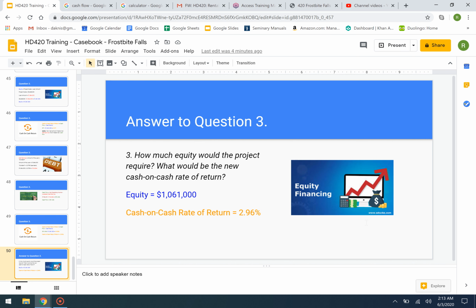So how much equity? 1,061,000, and the new cash on cash rate of return, 2.96%. So we've gone up, but still not anywhere close to penciling this project in.